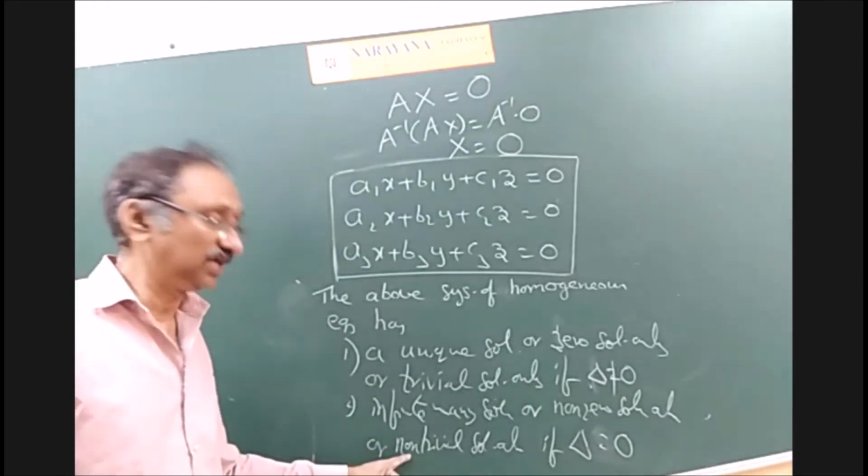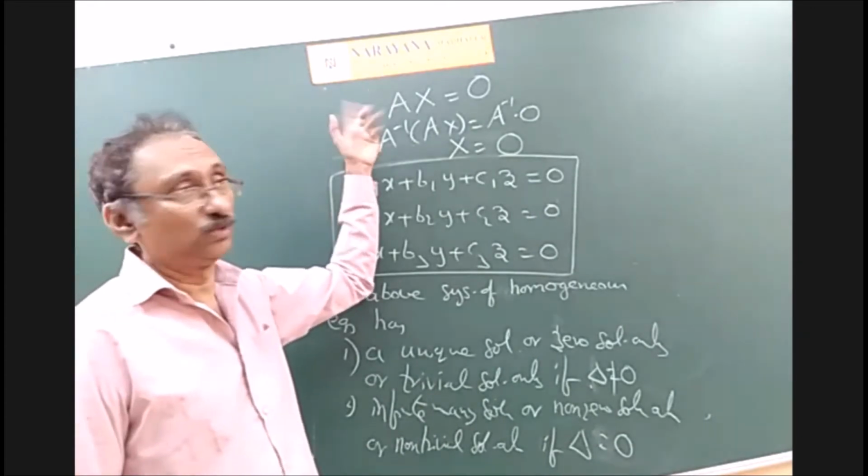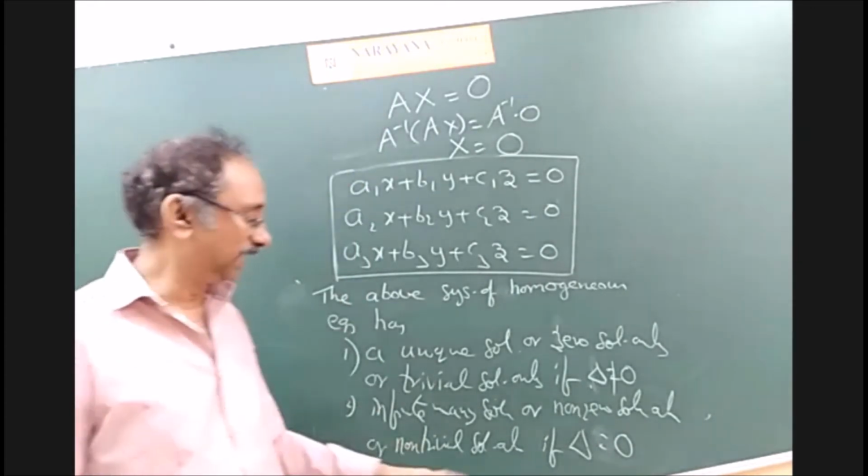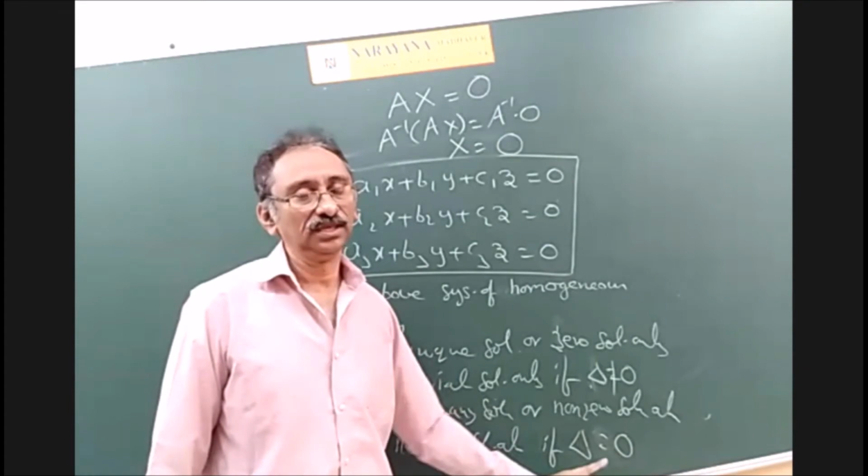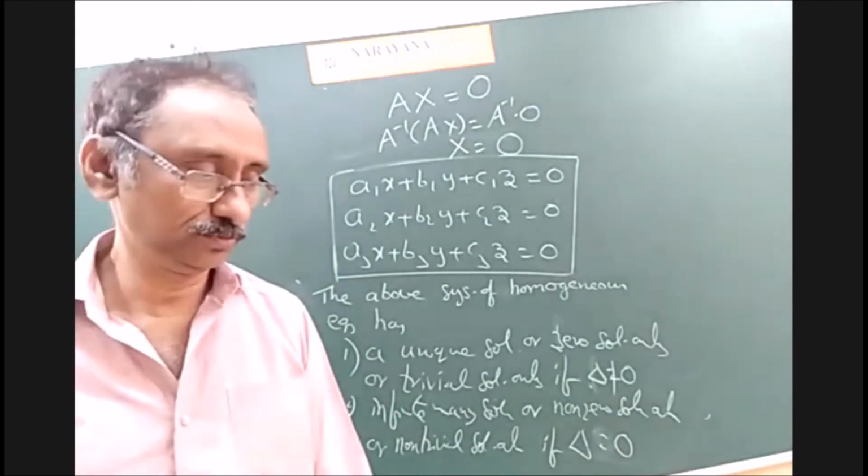If delta is equal to 0, you cannot say A inverse exists. You cannot multiply with A inverse. So you will get infinitely many solutions if delta is equal to 0. Right?